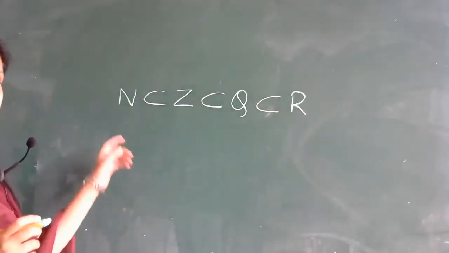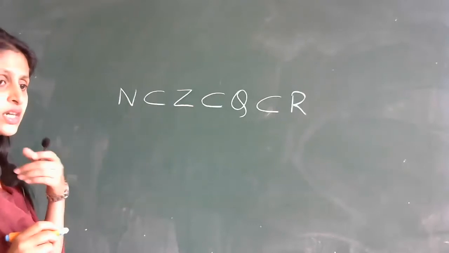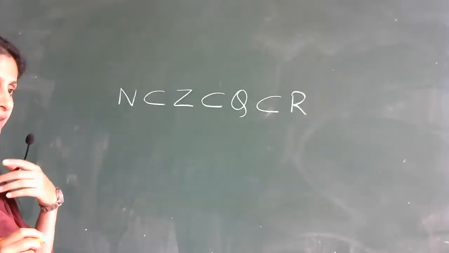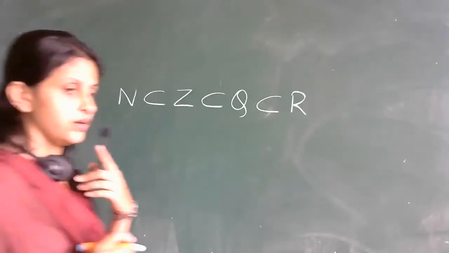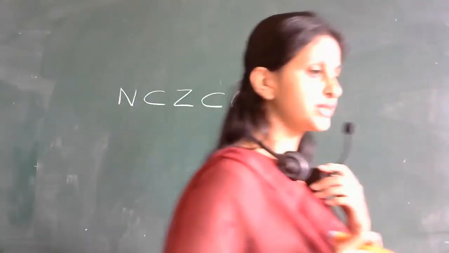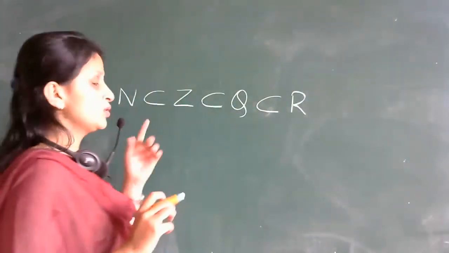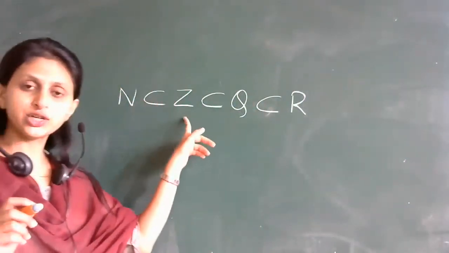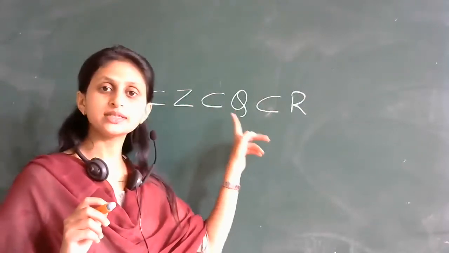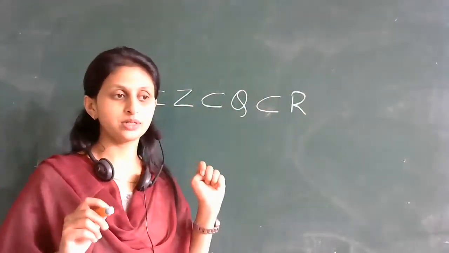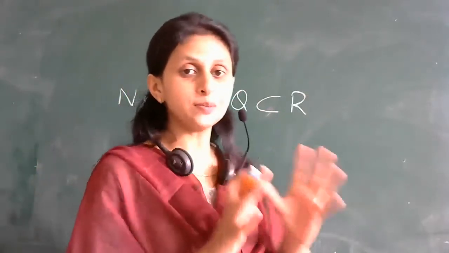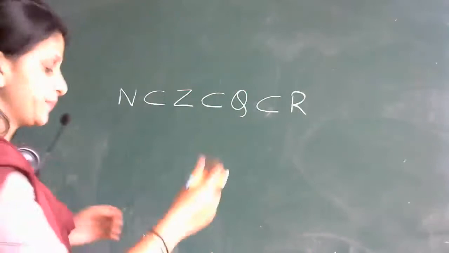Right, students? Still it is not clear? Just check. Natural numbers is a subset of integers. Integers is a subset of rational numbers. Rational numbers is a subset of real numbers. Now, I hope the concept of subsets is clear, students. Right? We will move to the next part.